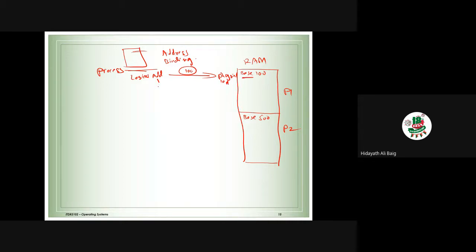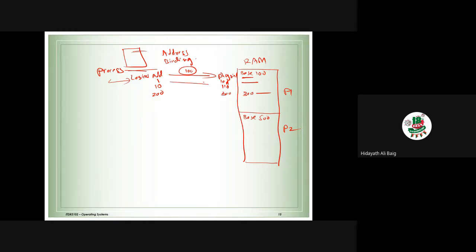Okay, so we have another logical address, 10. So we add 100 plus 10, it is going to be 110. That is the location here. Likewise we have another logical address, for example 200. So 200 plus 100 is going to be 300. Suppose 300 is here.